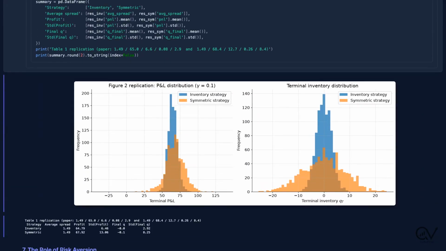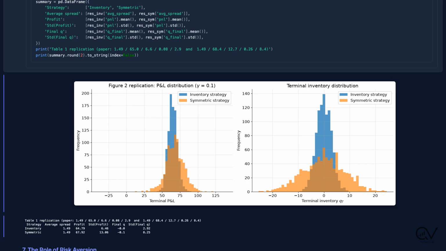There it is, figure 2, reproduced. The blue histogram is the inventory strategy, tall and tight. The orange is symmetric, visibly flatter, with fat tails running out past 140 and losses reaching into negative territory. Same expected profit, wildly different risk. The right panel shows why.